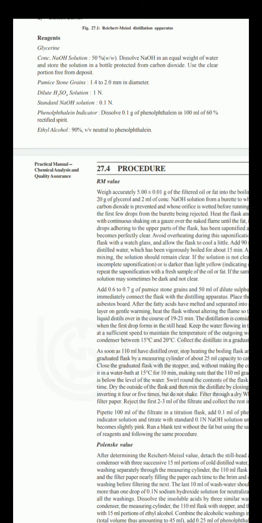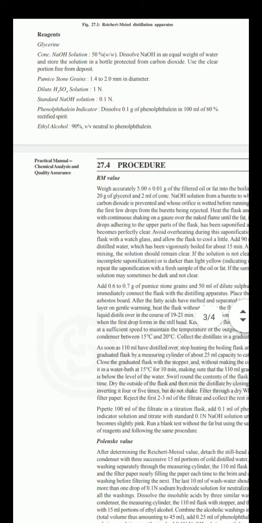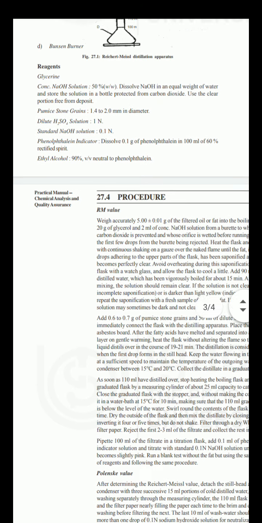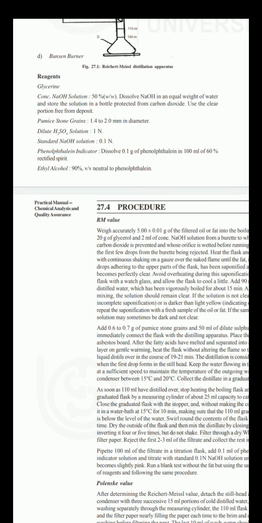You should see this type of calculation part, or how to prepare the different reagents. Here for this experiment we require glycerin, concentrated NaOH solution 50%, pumice stone grain, then diluted H2SO4 solution 1 normal, standard NaOH solution 0.1 normal, then phenolphthalein indicator: dissolve 0.1 gram of phenolphthalein in 100 ml of 60% rectified spirit.